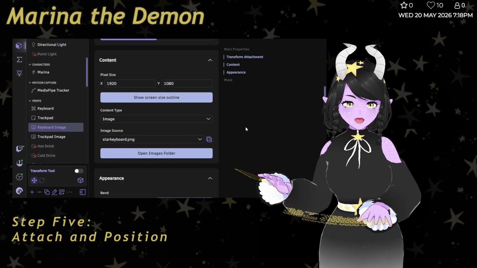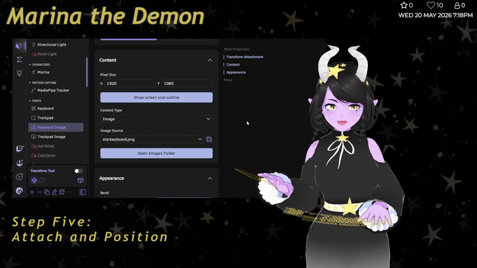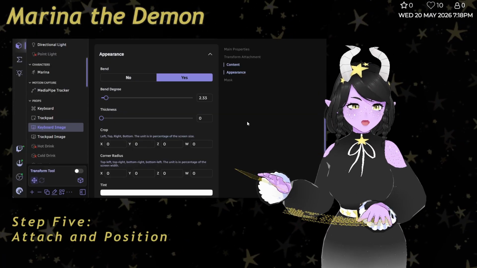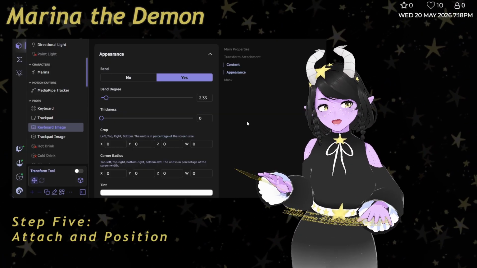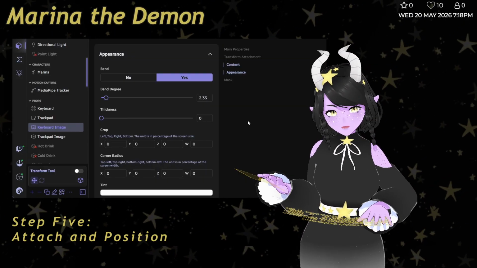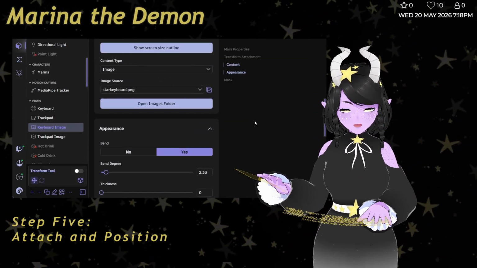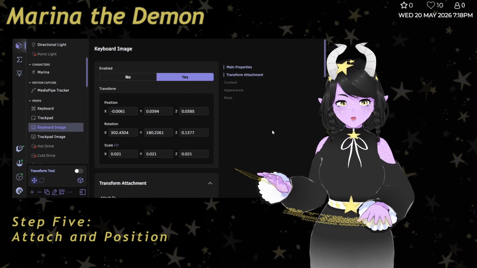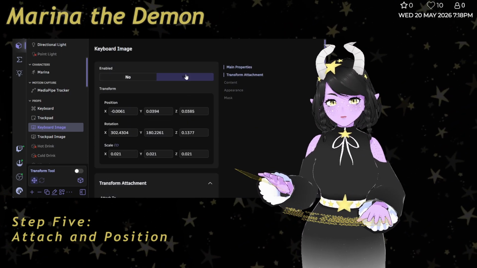Also, if you're using an image, you might have to size it down quite a bit. You can also bend the image a little bit if you'd like to. Mine has a very slight bend, but totally up to preference. If you have a 3D model instead, these are not options for that. It will just be attached to, and the usual transform options up here with enabled and disabled.